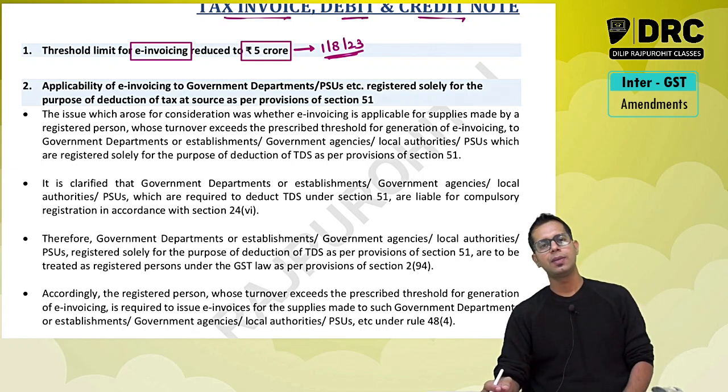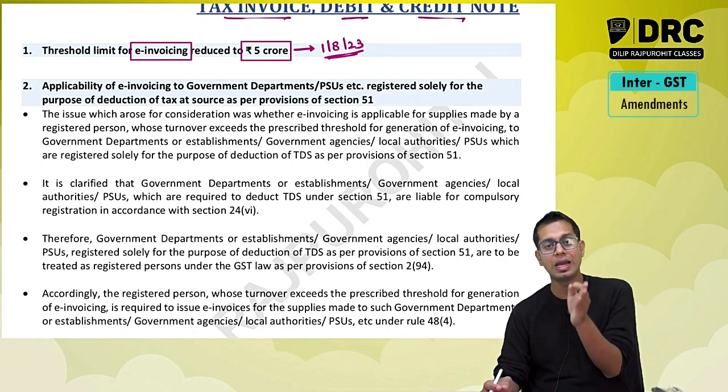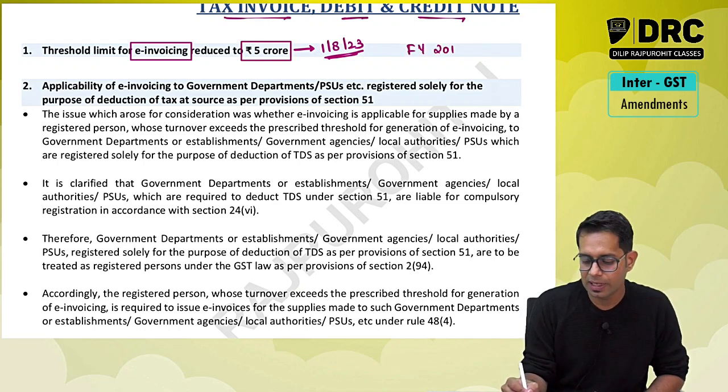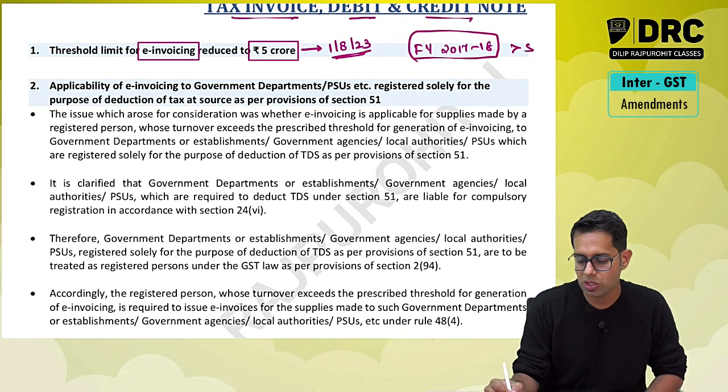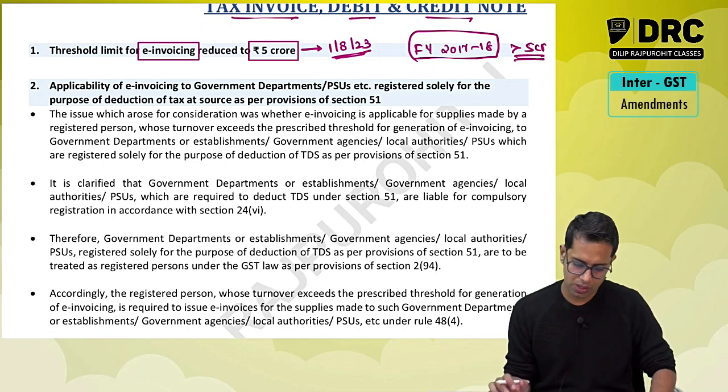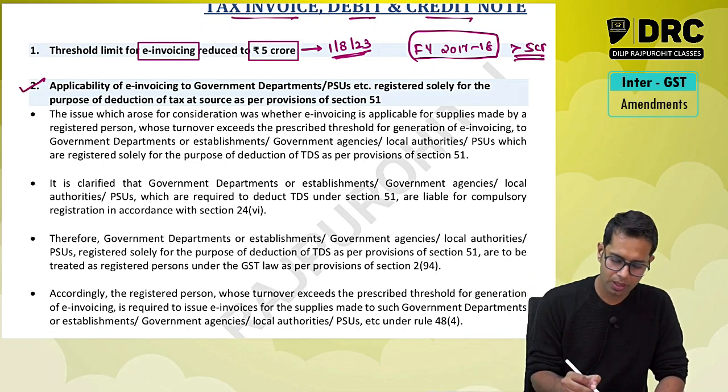So when is e-invoicing applicable? E-invoicing will be applicable if your aggregate turnover in any year starting from financial year 2017-18, in any year, if your aggregate turnover has crossed 5 crore rupees, then e-invoicing will be applicable to you.